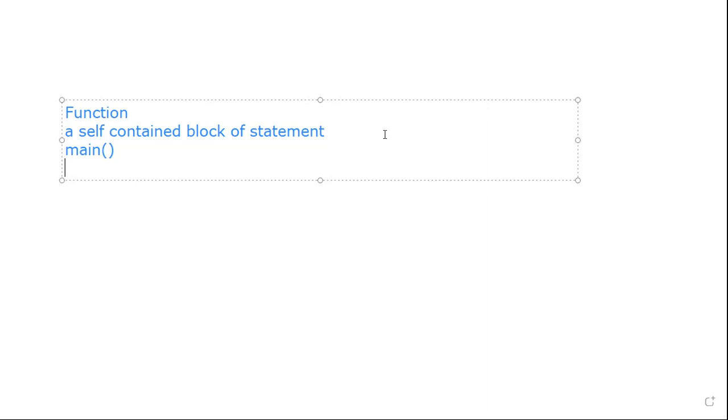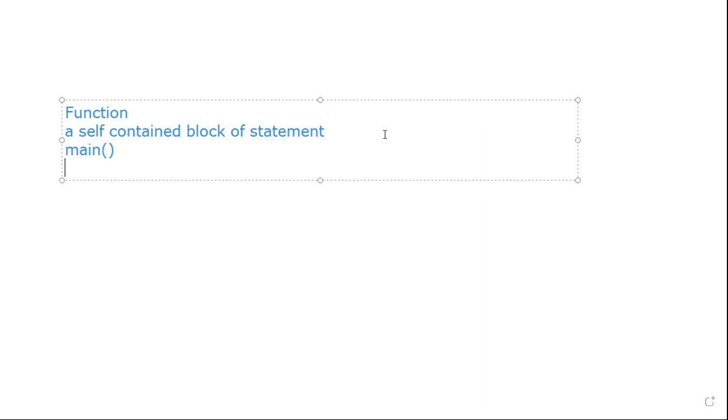It will take the approach from bottom up, so whatever is the inner level will be executed first. So in C, a program is always executed from top to bottom: first the main function, then another function inside another function, and so on.